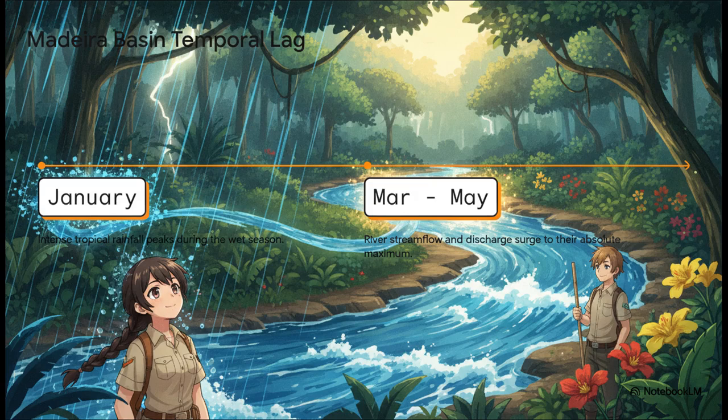But think about the timeline here, because there's this fascinating temporal lag. The intense tropical rainfall peaks in January. However, because it takes time for all that water to physically move through such a massive drainage basin, the actual river stream flow or discharge doesn't surge to its absolute maximum until roughly March through May.